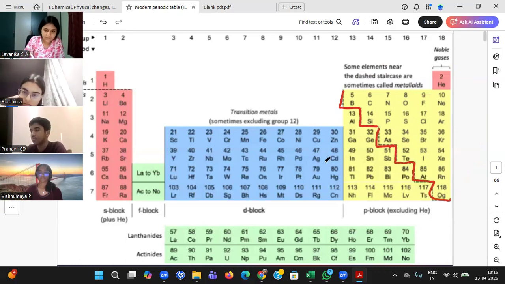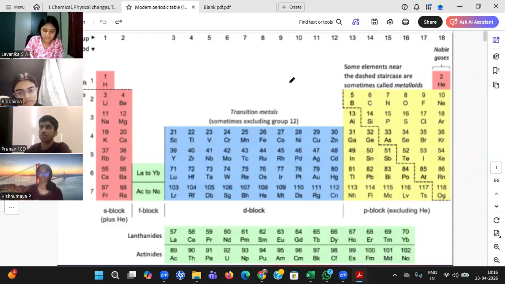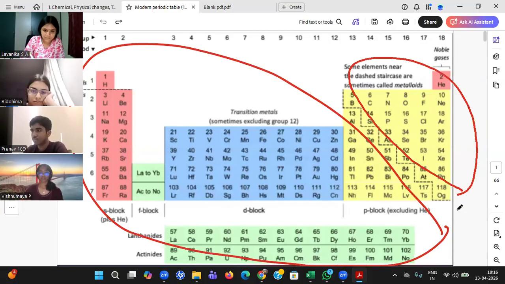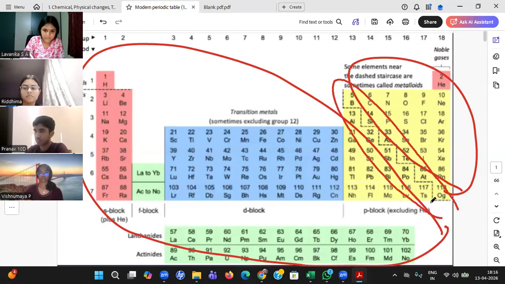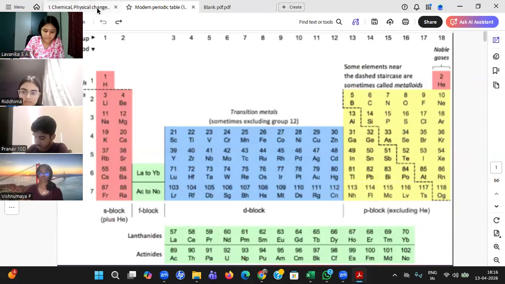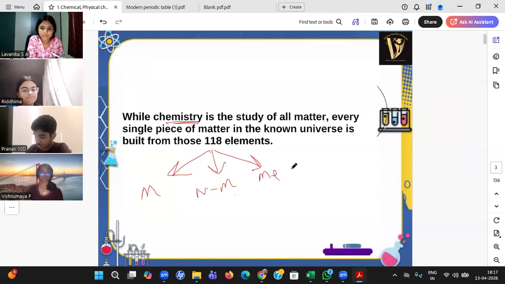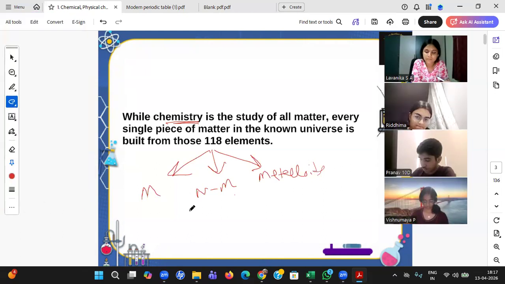So you can simply say the modern periodic table is nothing but a combination of metals, non-metals, and metalloids. If I club all of them, that is nothing but 118 elements. So you can again rephrase the statement: chemistry is nothing but learning of metals, learning of non-metals, learning of metalloids. Vishnu Maya, can I say that? Yes, sir. Okay, because again, if I add all of them, that will be 118 elements.